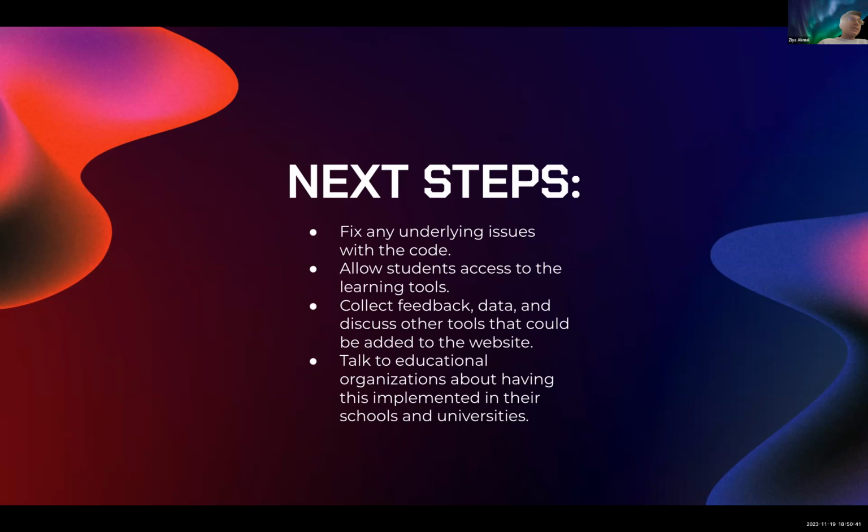Anyways, the next steps will be to fix any underlying issues with the code, make it smoother, and have it work better in general. After that, we'd have students from schools across the world be able to better access learning tools, spreading the word, telling everybody really. And then we'd also collect feedback and data from these students, and try to suggest new things we could add, like other tools. We'd also try to talk to universities and schools and maybe even corporations about having this implemented for their people, students, so that they could better access these and hopefully learn better.